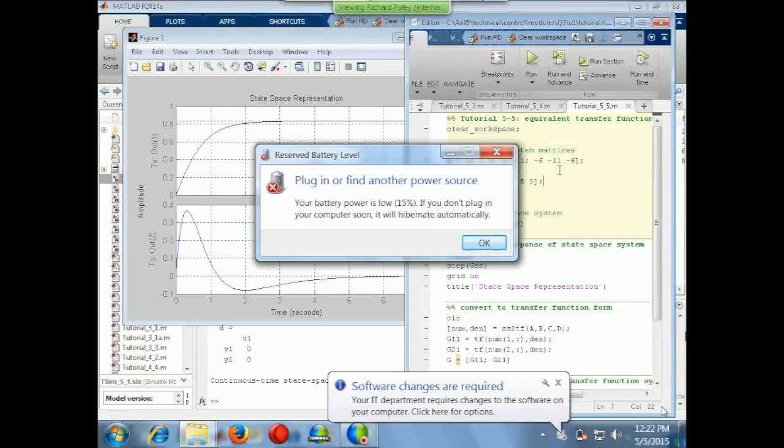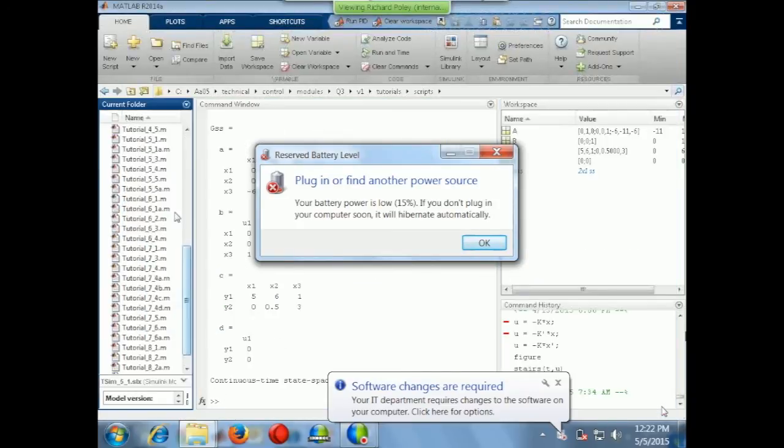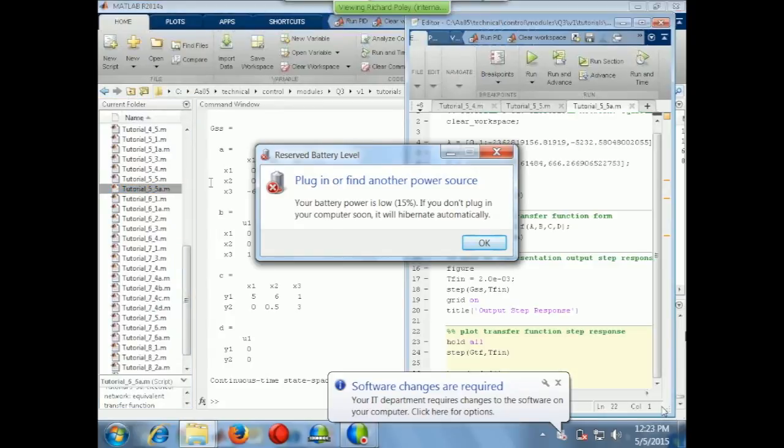Something's gone wrong. Can you just bear with me for a second? That's not what I was expecting for a system which oscillates like a bell. I think this must be the one. I want to stay with the buck converter. So I think this must be the tutorial. I'm sorry, I got the wrong one. Maybe I've rewritten them since the PDF was made. This is more like it.